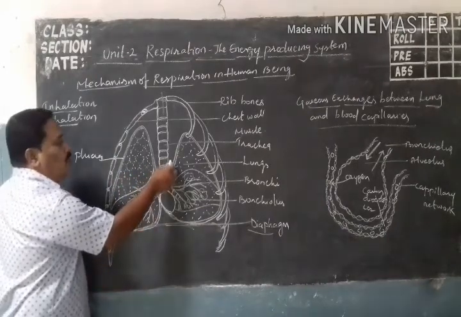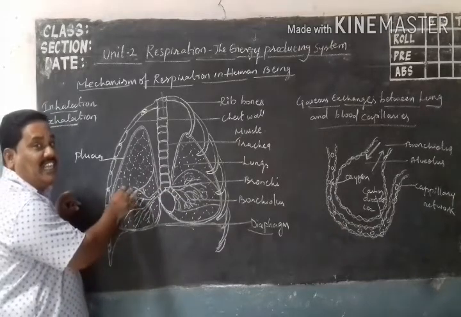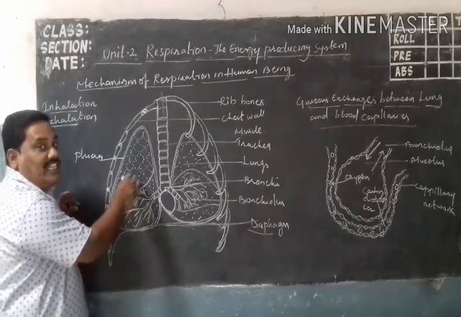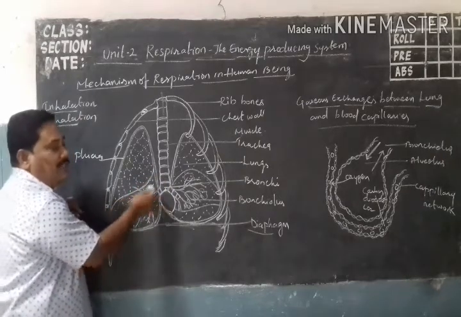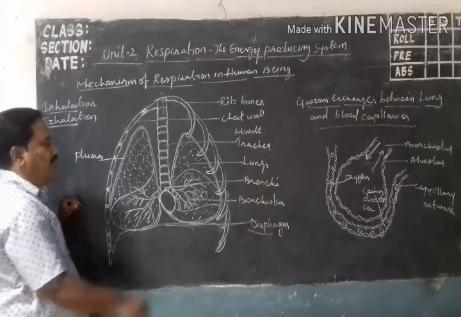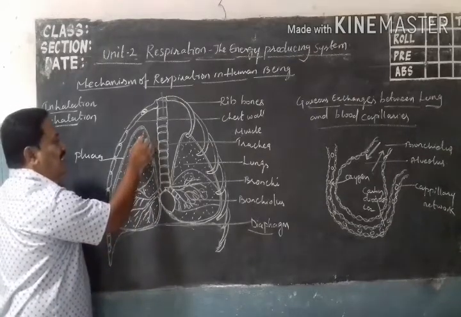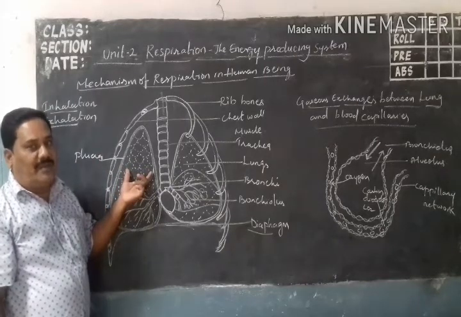There are two lungs, the right lung and the left lung. The right lung is slightly larger than the left lung. The right lung is divided into two lobes, and the left lung is divided into three lobes. Inside the lungs a number of air sacs, alveoli, are present.